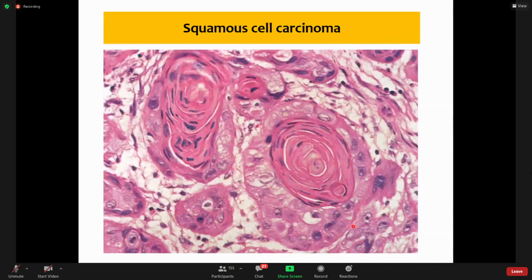Now what is this structure? You all know this, and you should never forget it, at least for your undergraduate studies. This is squamous cell carcinoma. Usually when squamous cell carcinoma is given to you, it is given with a keratin pearl. So this is a keratin pearl, a keratin whorl which shines under the microscope. And you can also see all these plastic cells.